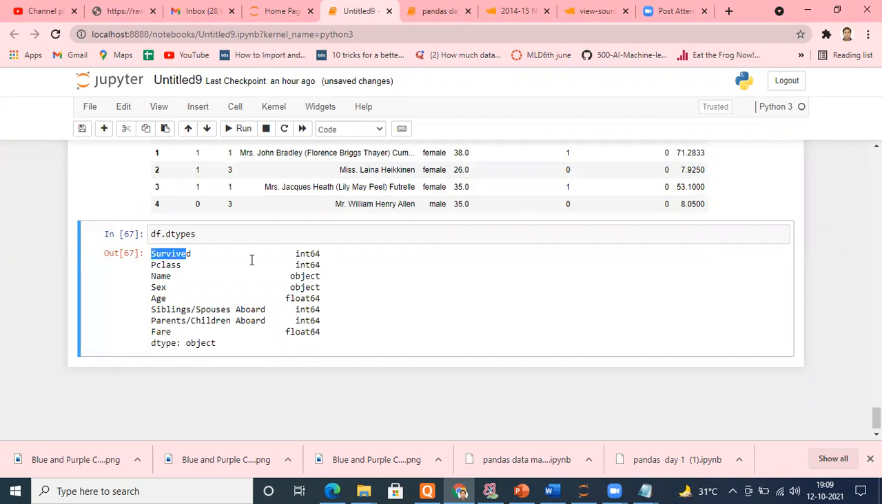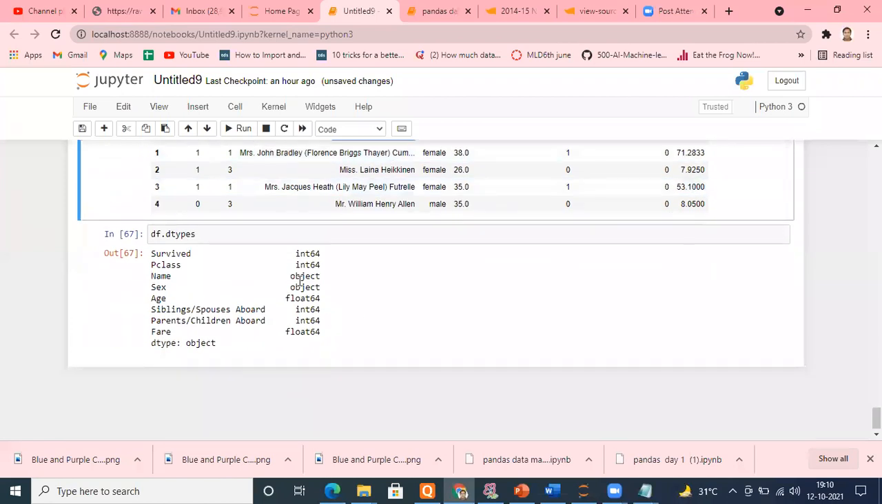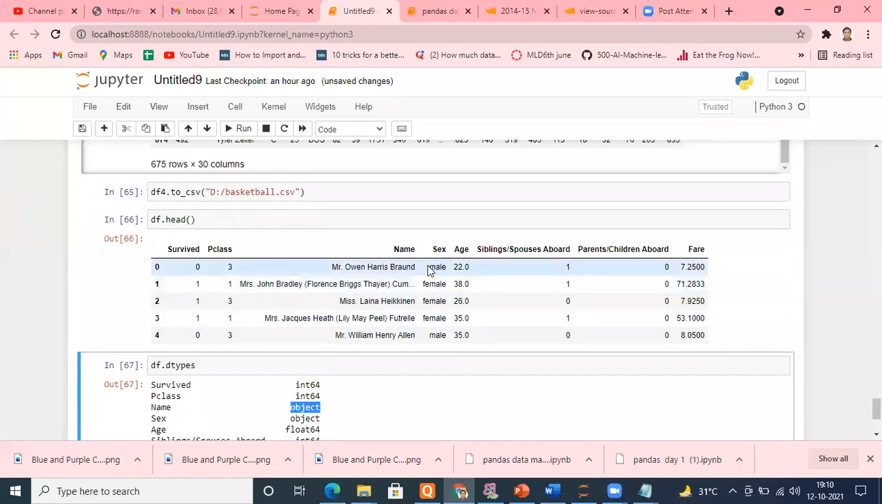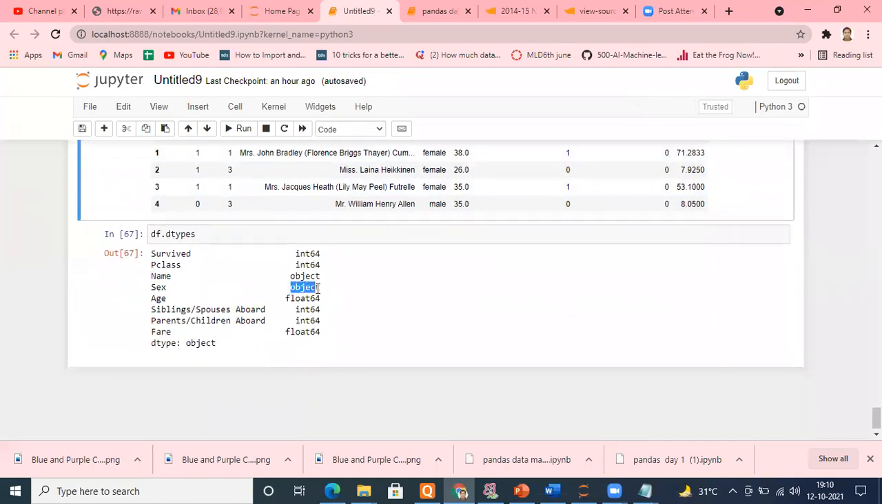The survived column is integer in 64-bit format. Passenger class is integer 64. Name is an object. Object normally means string here. In pandas we don't have a separate string type, so a string like the name is considered an object. Wherever you find a string, it will pack that into the object. Again, sex is male, female, so again it's a string packed in the object.